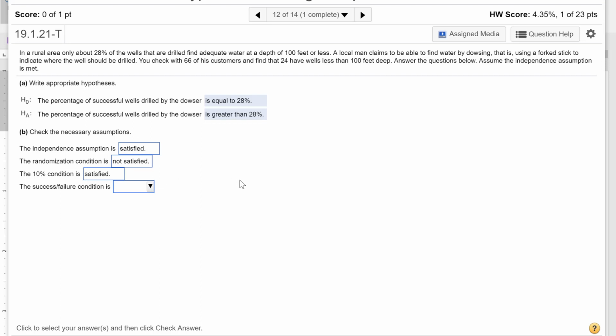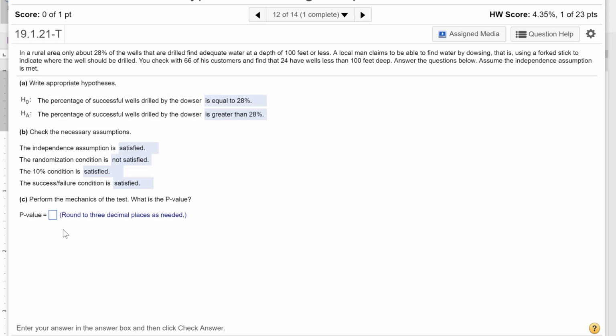Success failure condition, this is the one we have to work out. So what we're going to do here is take n times our p. So 66 times 0.28, is that greater than 10? Yes, it is. It's about 18.5. And then do 66 times 1 minus p. So 66 times 0.72. That's certainly bigger than 10. It's about 47.5. So we can say those are satisfied. And the question you probably have is, well, what do you do if they're not satisfied? We have to just proceed with caution. Okay, so one of them's not satisfied, but we're going to just have to go with it.